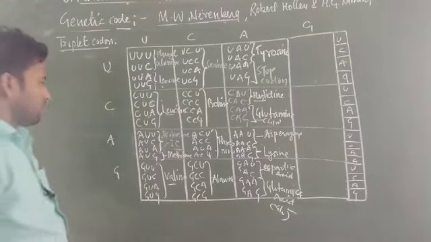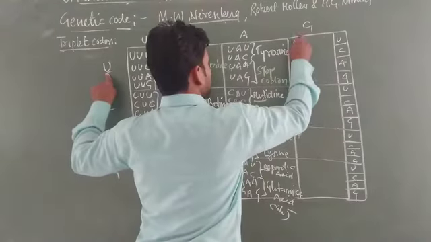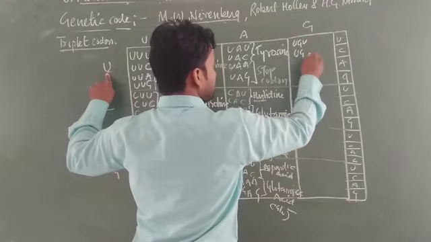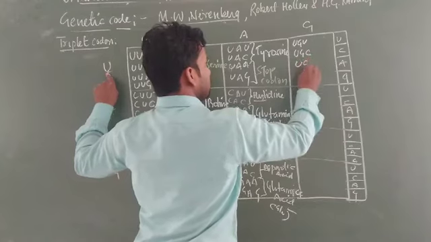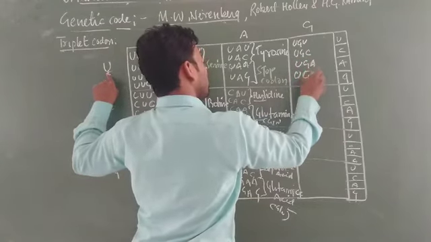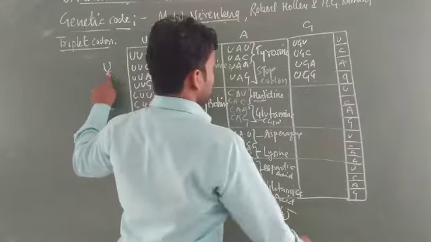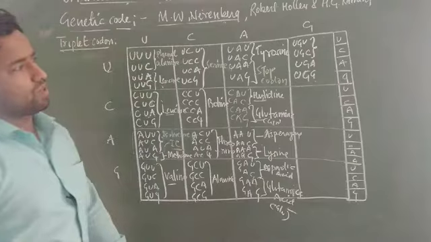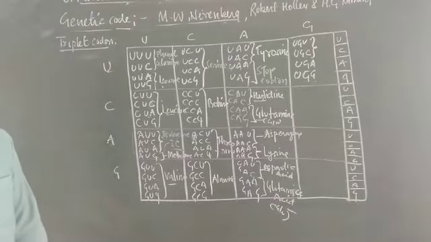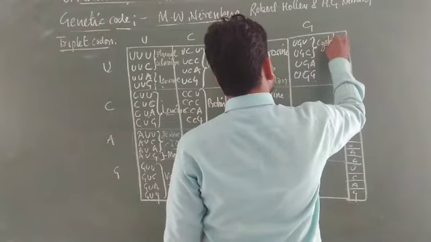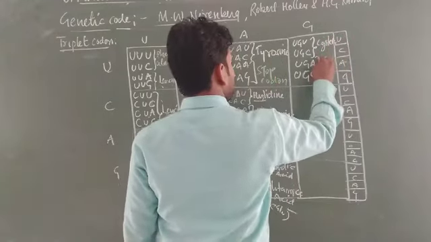Now, UGU, UGC, UGA, UGG. Okay. Now, these upper two codons code cysteine, especially cysteine, and this is a stop codon.